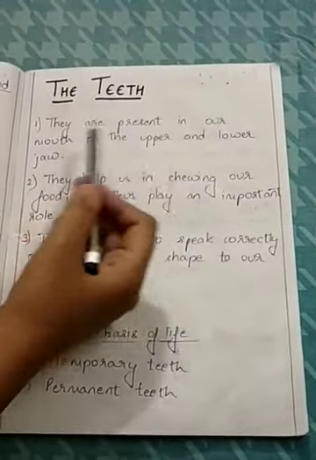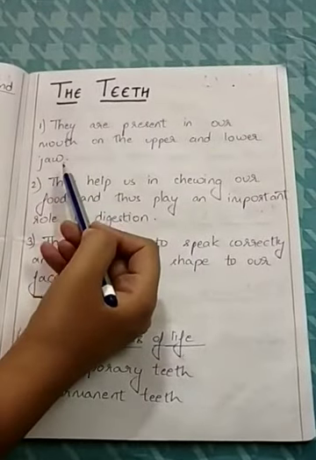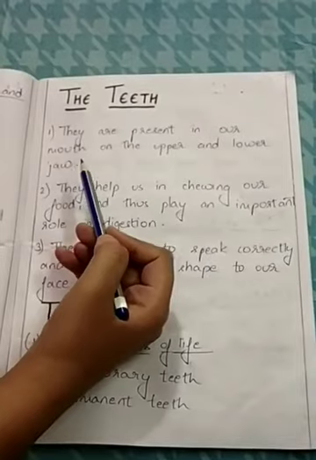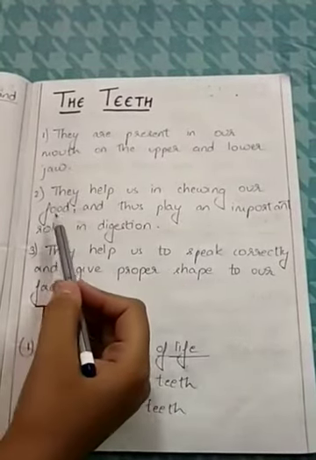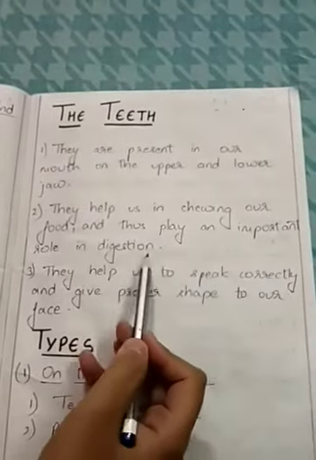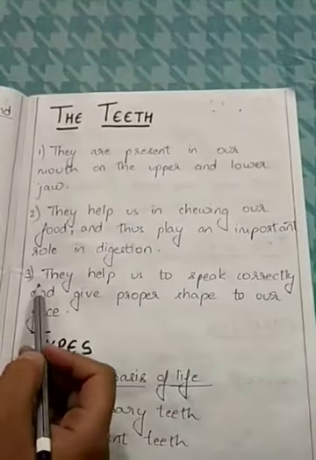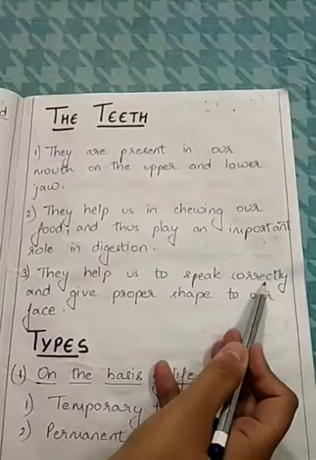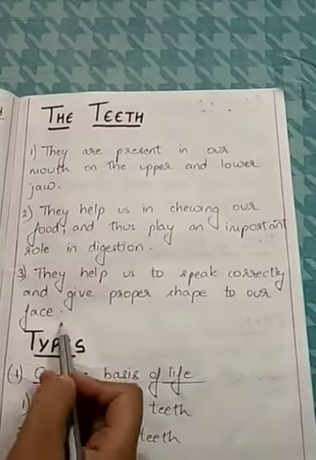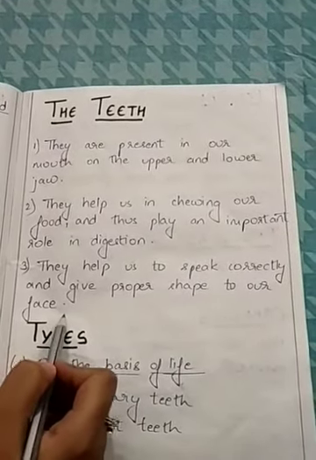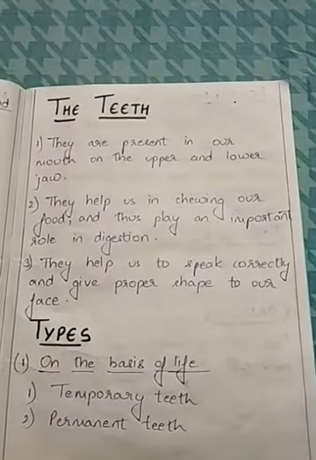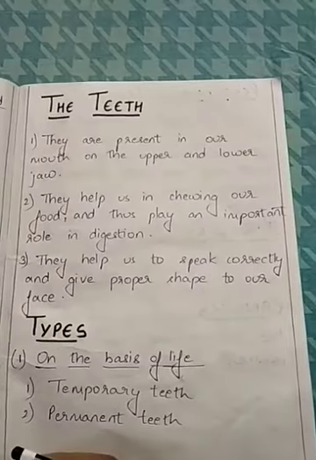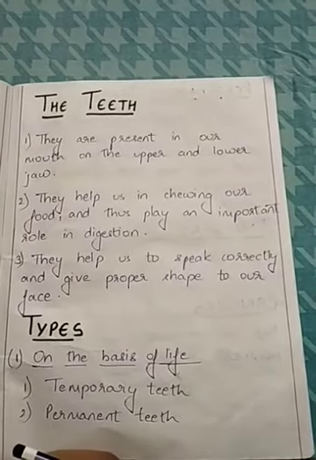First, they are present in our mouth on the upper and lower jaw. Second, they help us in chewing our food and thus they play an important role in digestion. Third, they help us to speak correctly and give a proper shape to our face.